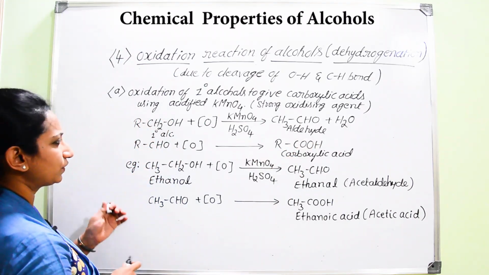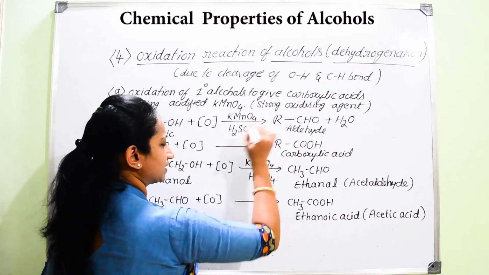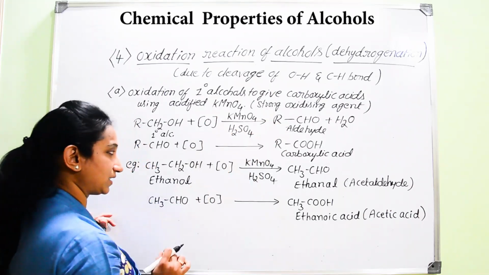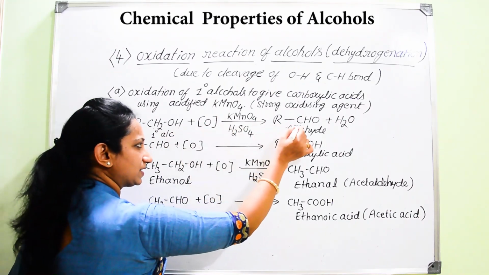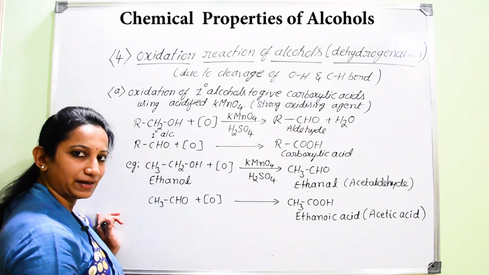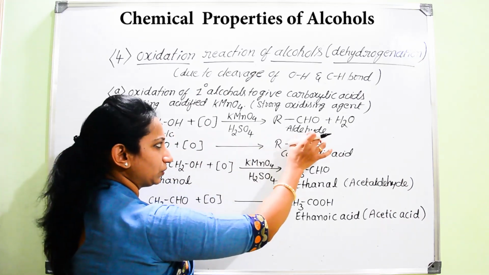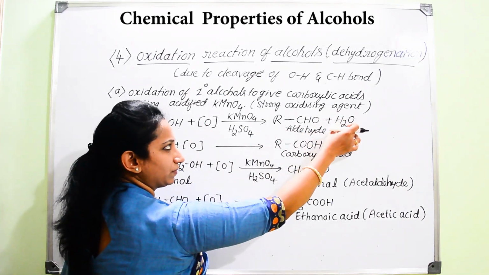Of course, it is not CH3, it is R, because it is a general equation. Whatever the R group is, that will be retained as it is. But this particular CH2OH group is converting into the aldehydic group.